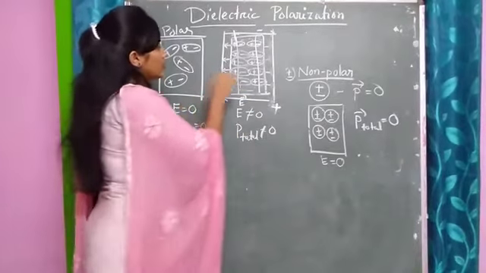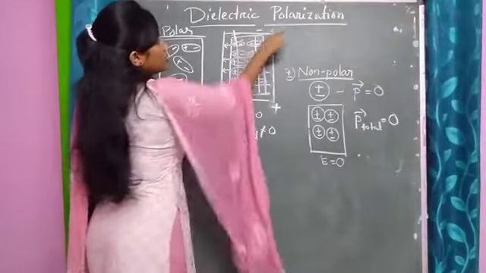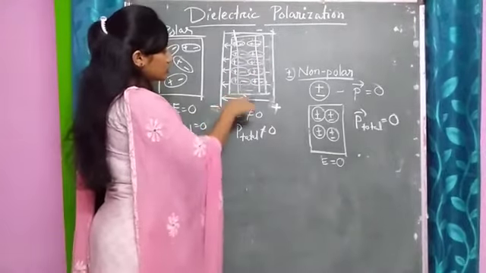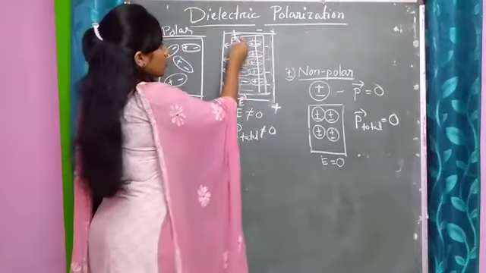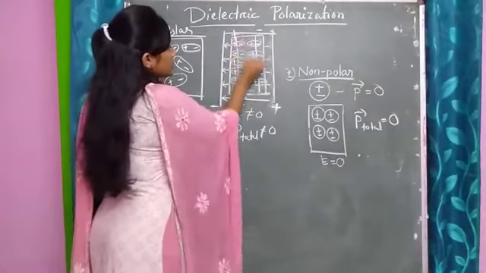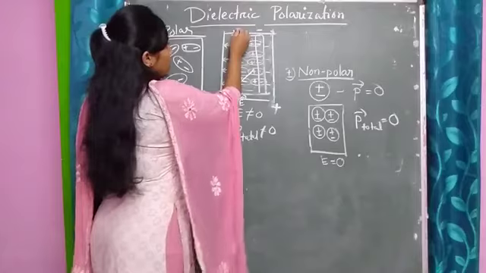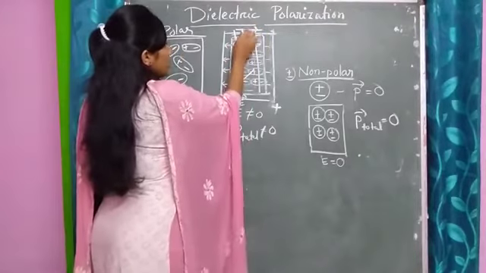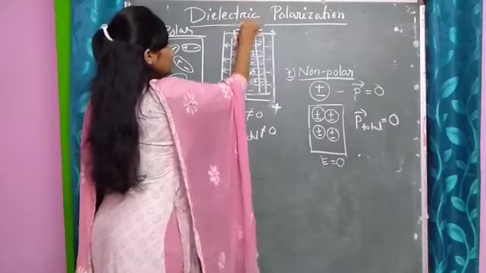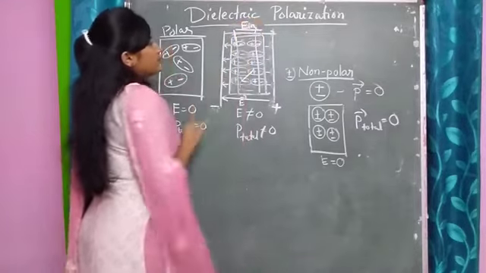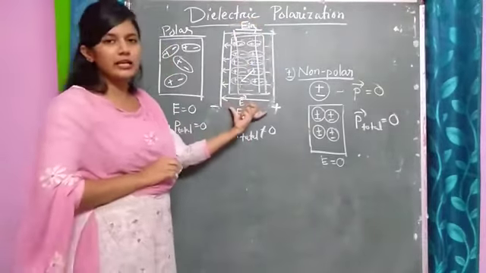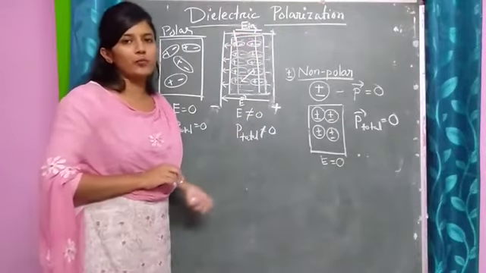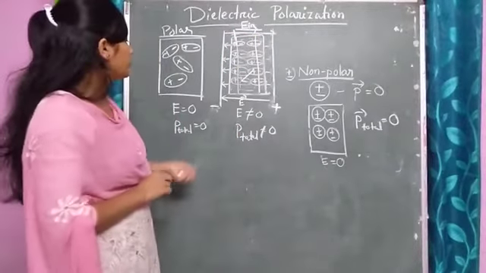But due to this polarization effect, inside the dielectric an electric field is induced, from plus to minus, and that will be represented as E induced. See, the external electric field direction and the induced electric field direction are opposite to each other.